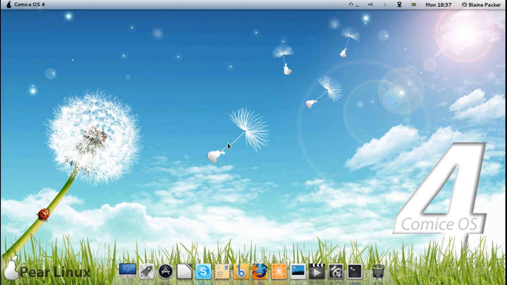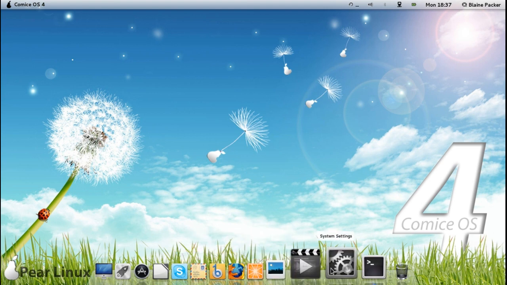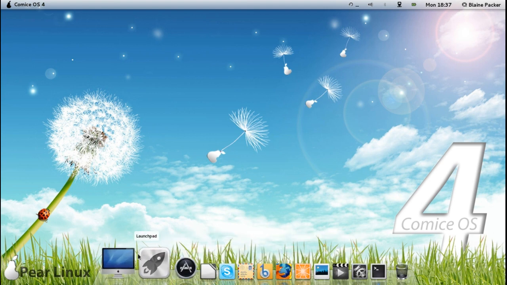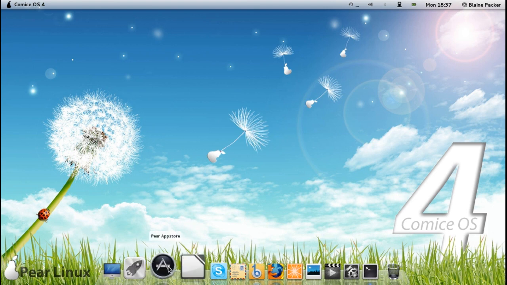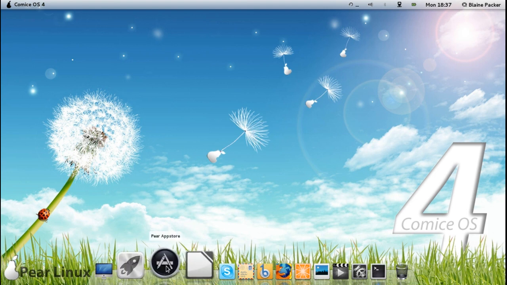Having said that, this is a 1.3 gig download. You do get a decent selection of desktop software here out of the box. Very nice for the new user. This is definitely one that you can use to show off to your friends about Linux and just how well it can potentially run and how good it can look. And also, I do like the App Store that they put in there with Deepin Linux.